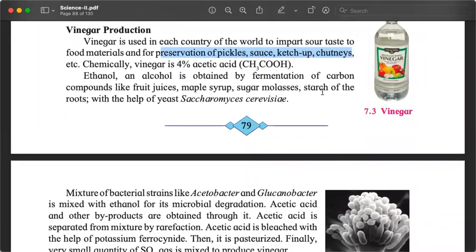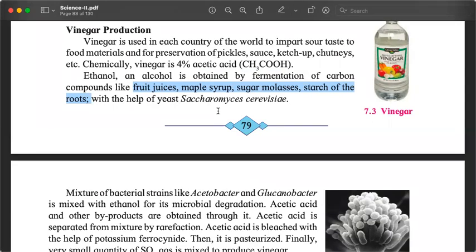How is it produced? It is produced by fermenting fruit juices, maple syrup, sugar molasses, starch of the roots with the help of Saccharomyces cerevisiae. Not directly. When we ferment these things with the yeast, the first product that is produced is ethanol.